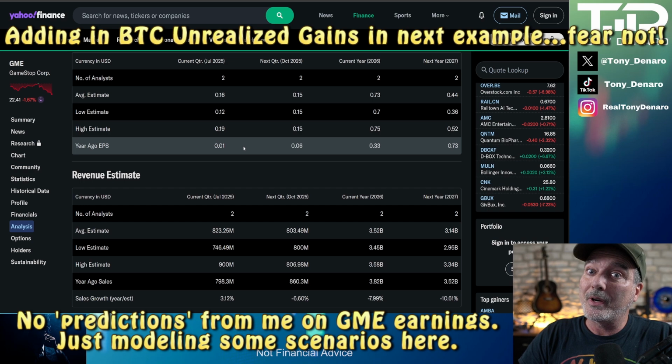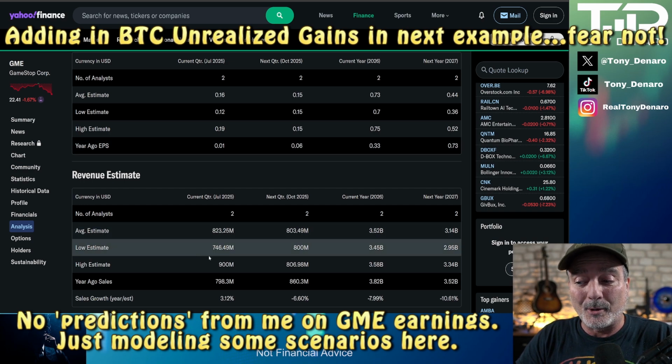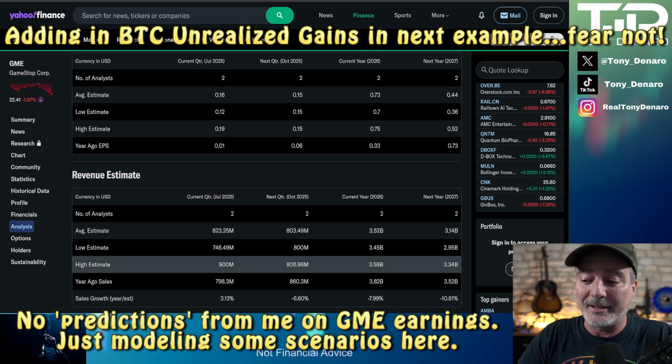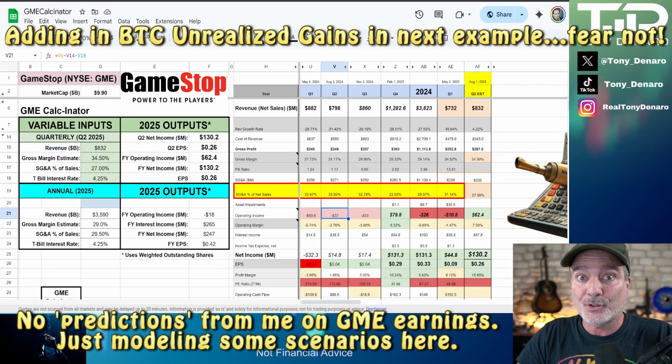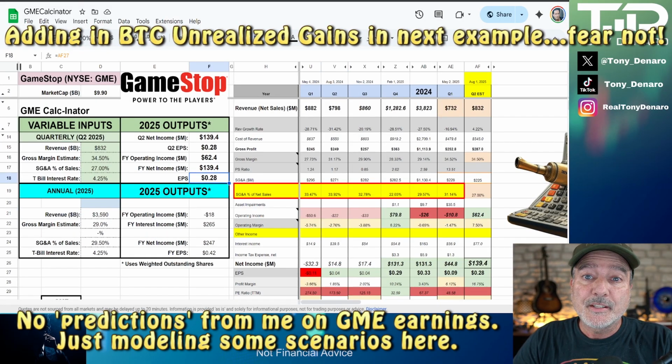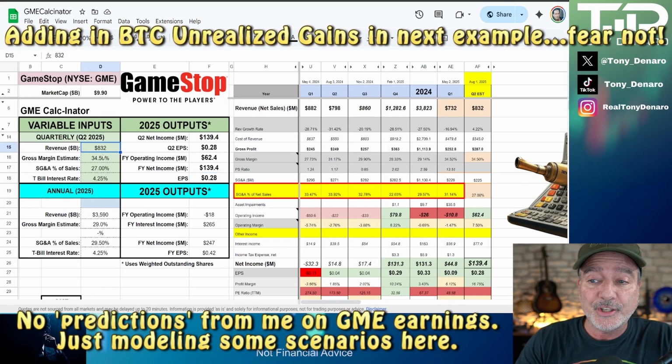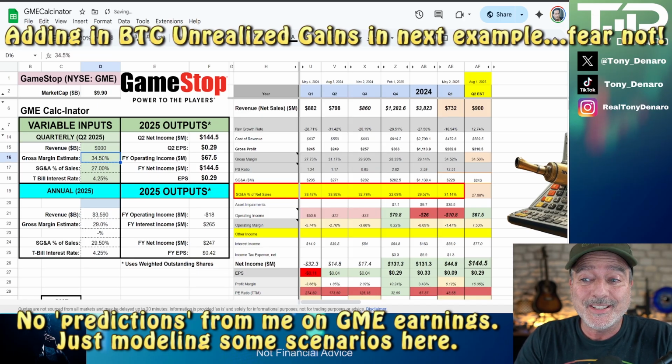We want to know though, what if this estimate from Yahoo, the high estimate down here, 900 million for the quarter, what if that is the actual number for Q2? To model that greater revenue, let's change the variable input box here. Revenue, we're going to change that to 900 million. And I'm going to keep gross margin the same.